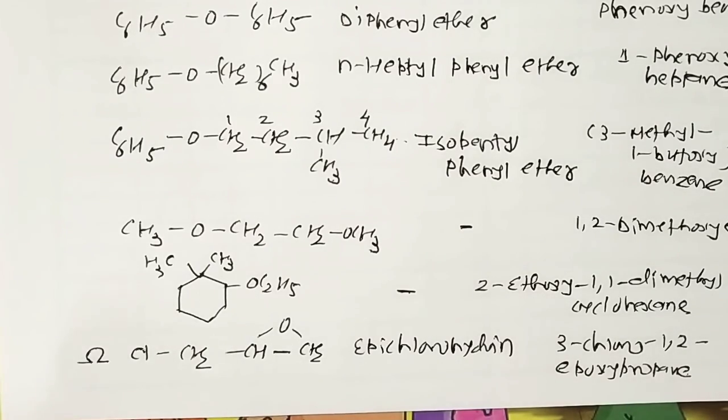Just for your knowledge. So this is all about the nomenclature, common names and IUPAC names. In the next lecture, we continue our journey with the electronic structure and methods of preparation of alcohols. Thank you very much.